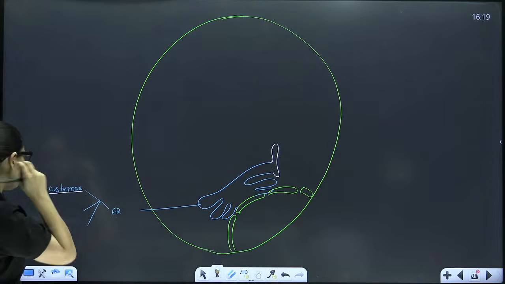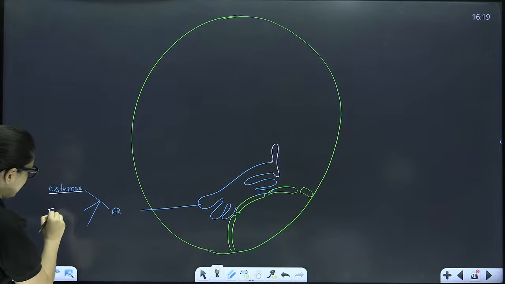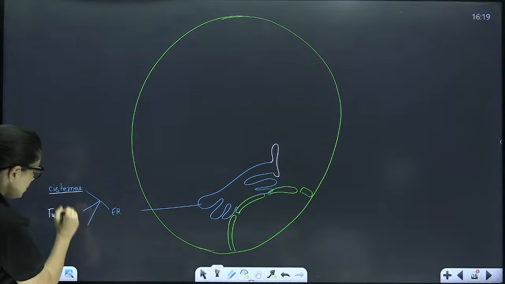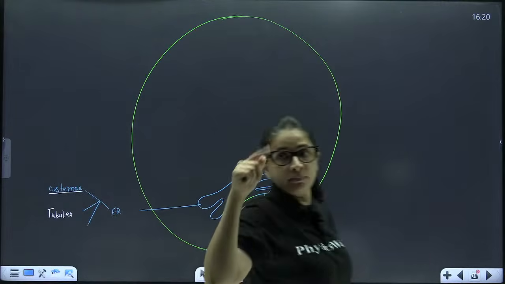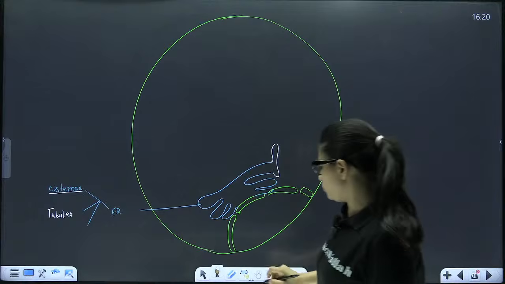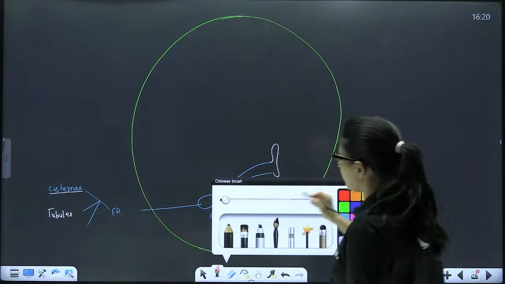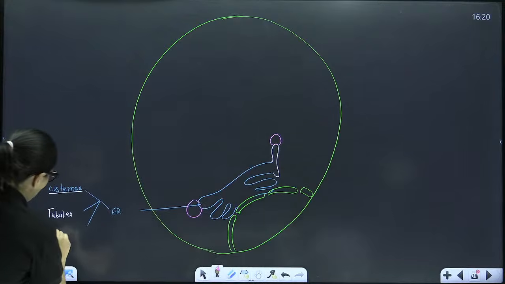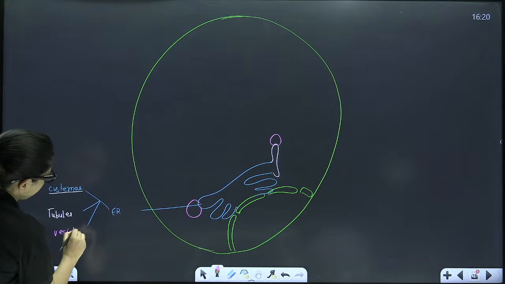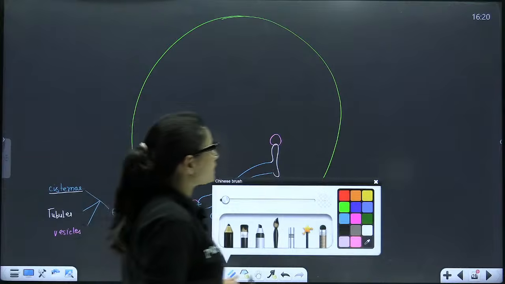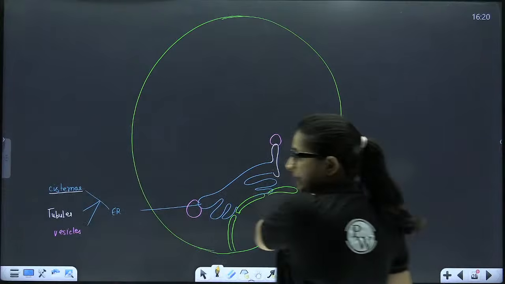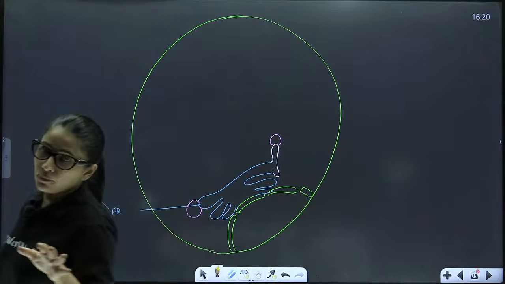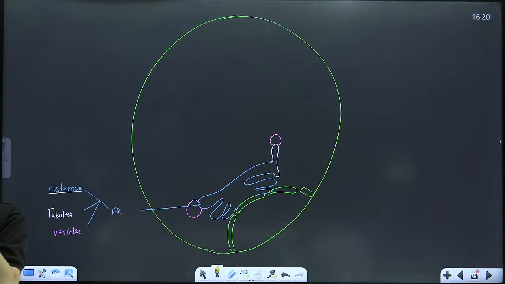So cisternae are flattened sac-like structures interconnected to each other, which may fold to form tubules, and finally they may give rise to ball-like structures called vesicles. So ER is typically represented by 3 parts. Now there are 2 types of ER depending upon the function: smooth endoplasmic reticulum and rough endoplasmic reticulum.